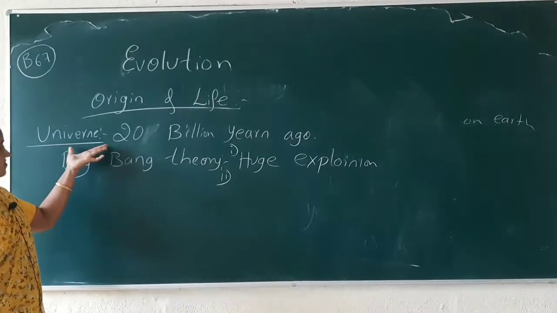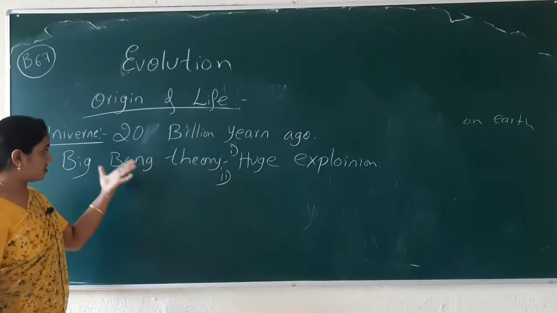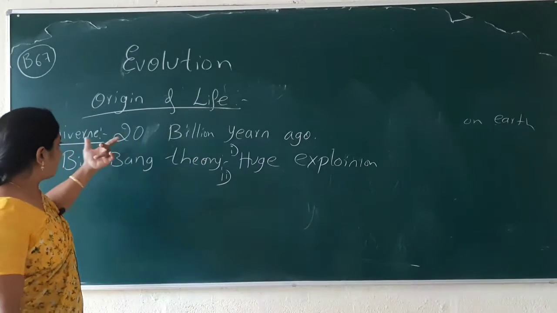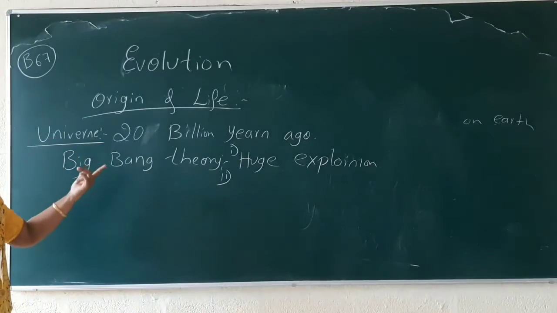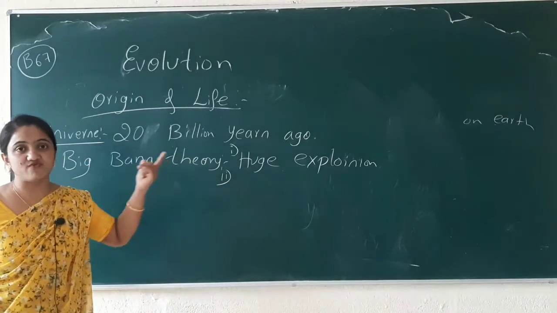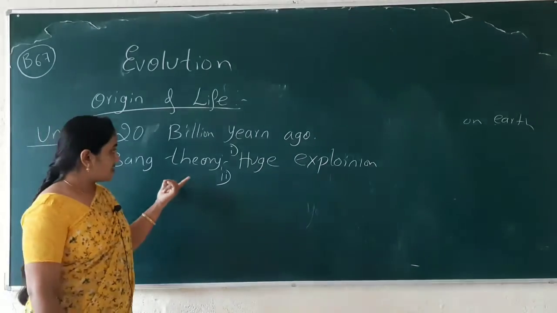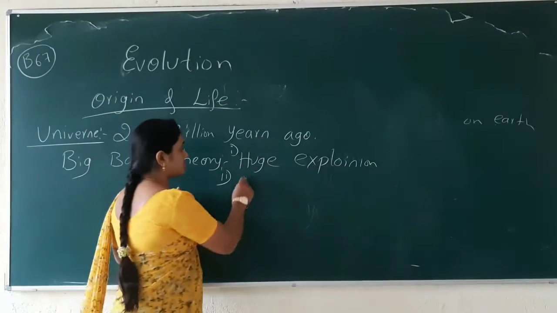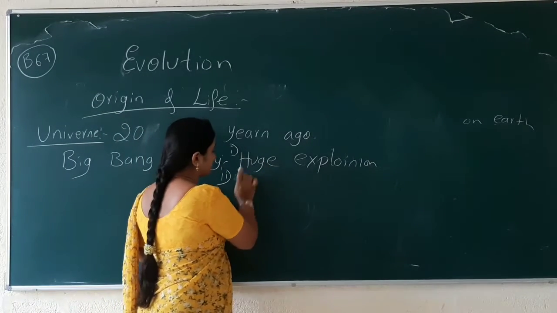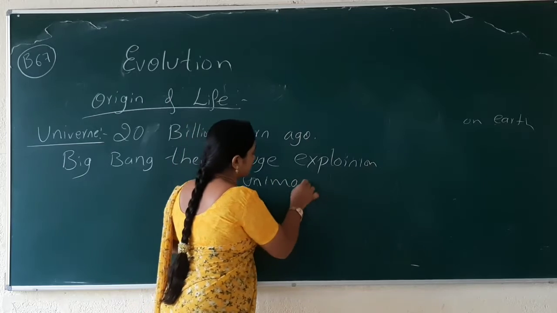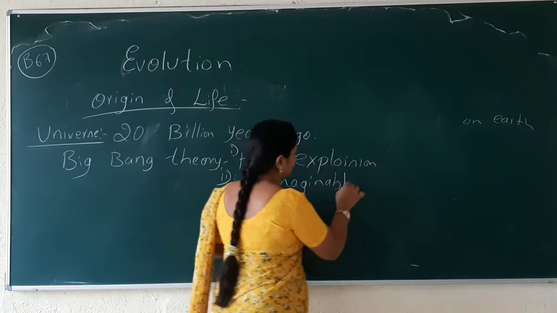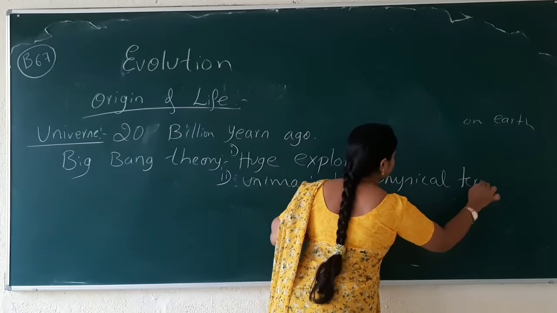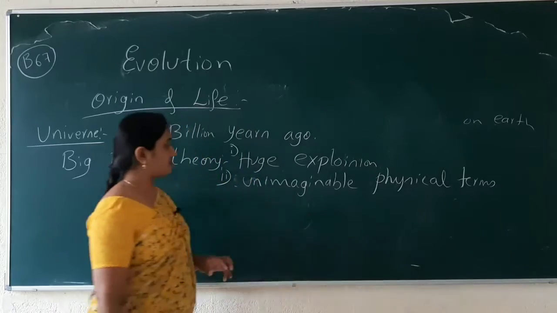So how did the universe evolve? In the Big Bang theory, they explain the formation of the universe. What is there in the Big Bang theory? It is like there was a huge explosion, and some unimaginable physical changes took place.